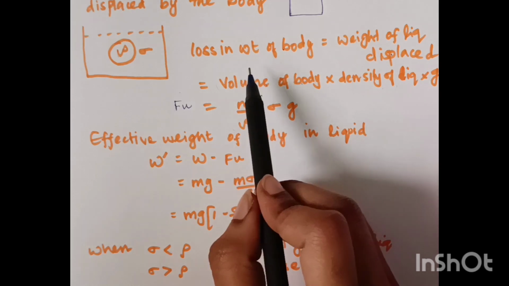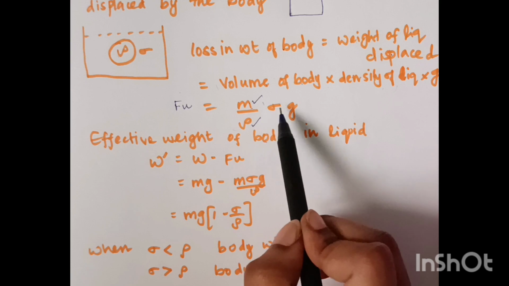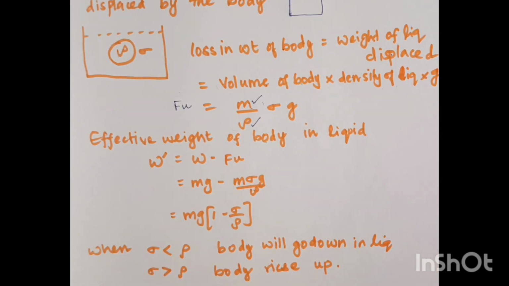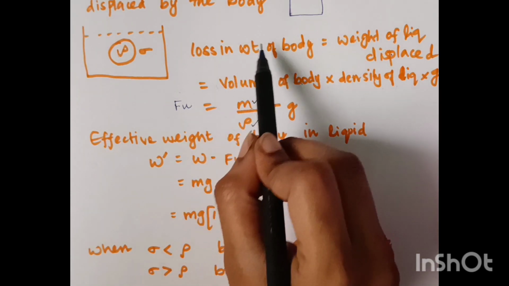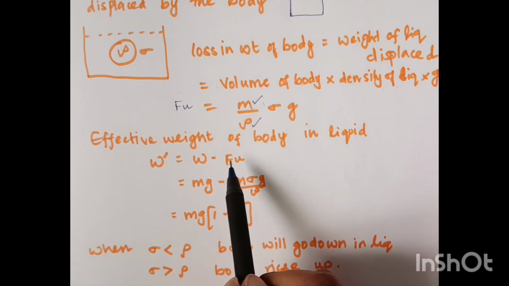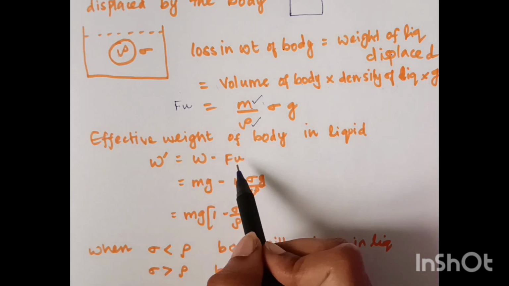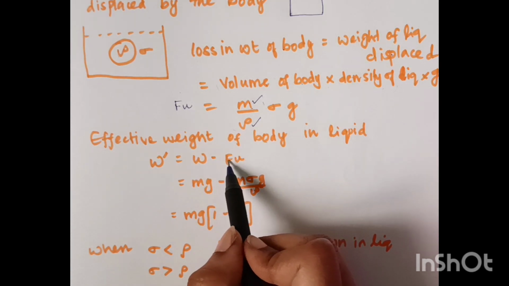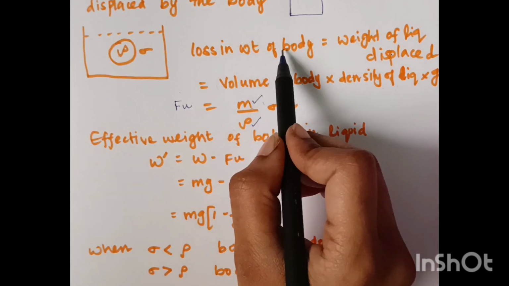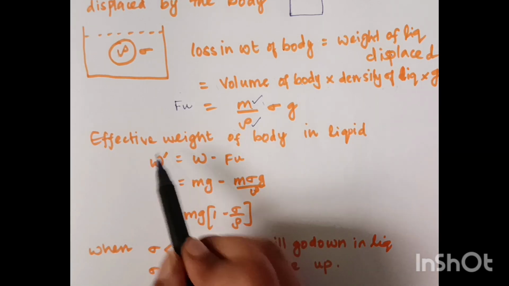Now, if some weight has been lost from the body, that is what we have calculated, m by rho into sigma g. There should be an effective weight of the body. We have calculated what weight has been lost by the body, and we should also calculate the effective weight of the body in the liquid. What is the effective weight of the body in the liquid? That is actual weight minus buoyant force. Why do we write actual weight minus buoyant force? Because the buoyant force is nothing but the loss in weight of the body. So actual weight of the body minus loss in weight of the body will give me the effective weight of the body in the liquid.